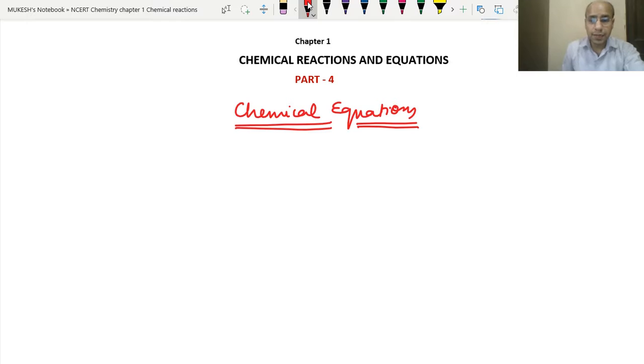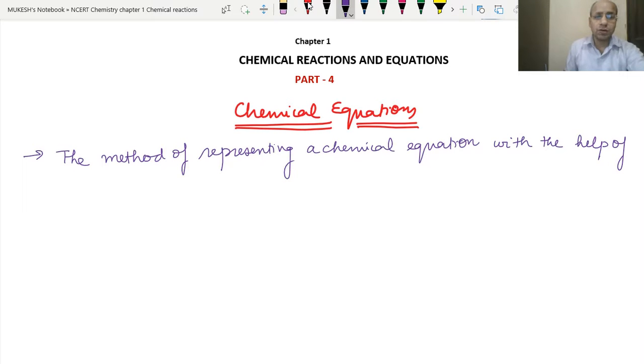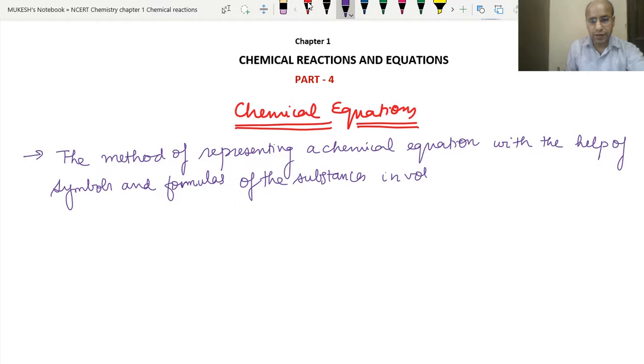In chemical equations, basically we write the formulas and symbols of both reactants and products, and then we write them in the form of an equation. So, the method of representing a chemical reaction with the help of symbols and formulas of the substances involved in it, the products and the reactants, is a chemical equation.